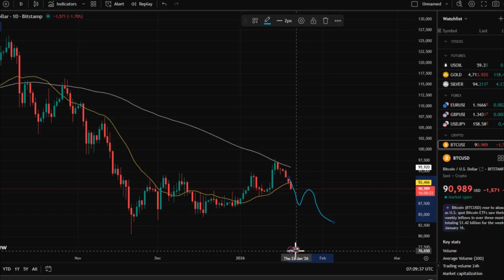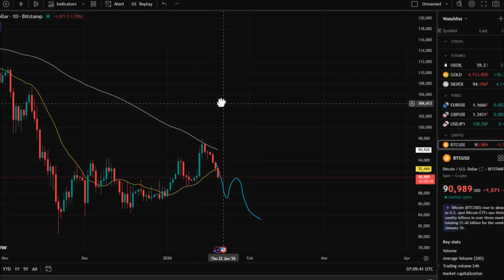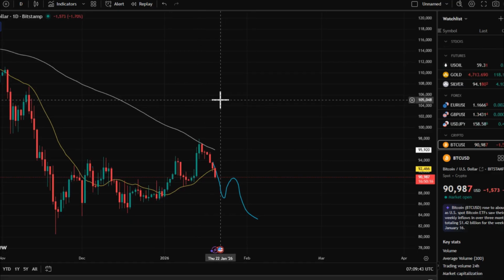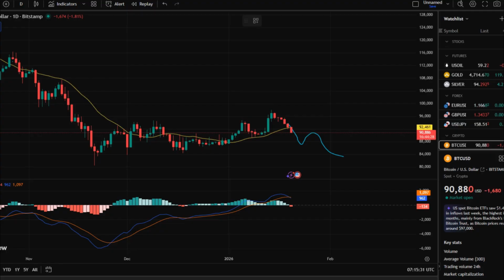A rebound that cannot get back above MA20 is a classic case of support turning into resistance, and the downtrend will accelerate significantly. Now let's look at the indicators.